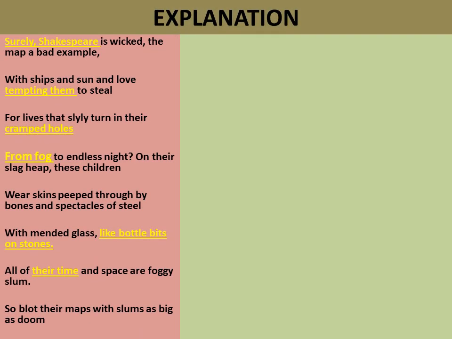Let's read the third stanza. The poet says, surely Shakespeare is wicked, the map a bad example, with ships and sun and love tempting them to steal. For lives that slyly turn in their crammed holes, from fog to endless night, on their slag heap these children wear skins peeped through by bones and spectacles of steel, with mended glass, like bottle bits on stones. All of their time and space are foggy slum. So blot their map with slums as big as doom.